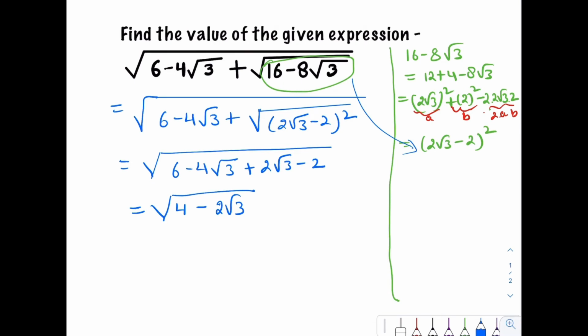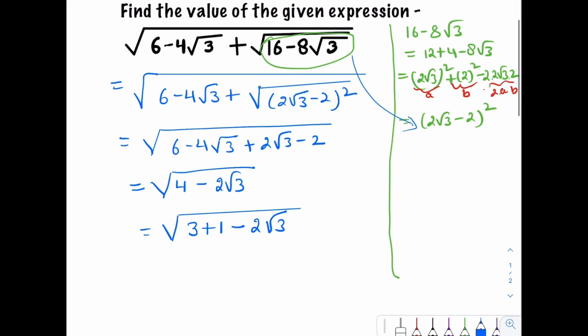Now again we can write 4 as 3 plus 1, so 3 plus 1 minus 2 root 3, and this is equal to, we can write 3 as root 3 whole square, plus 1 whole square, and 2 root 3 we can write as 2 into root 3 into 1.